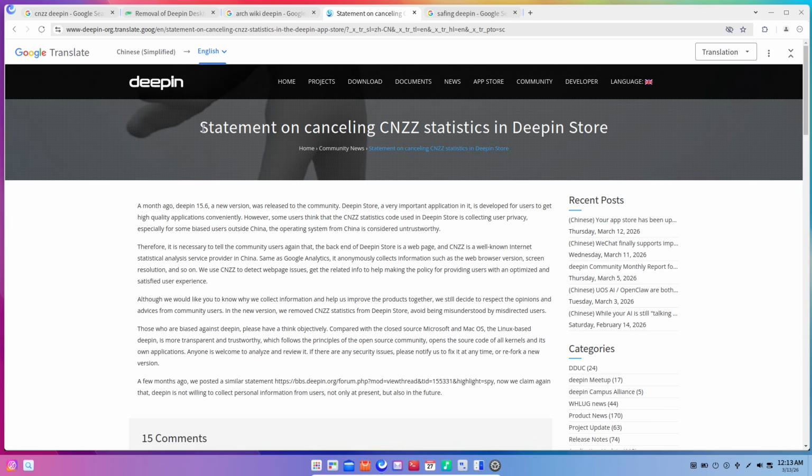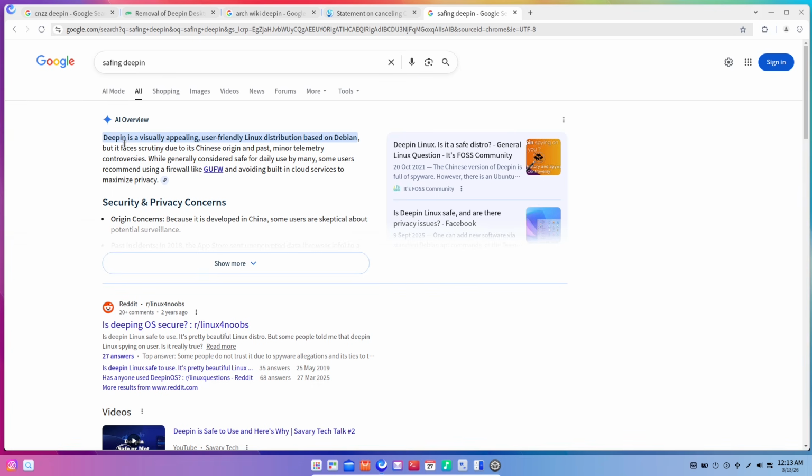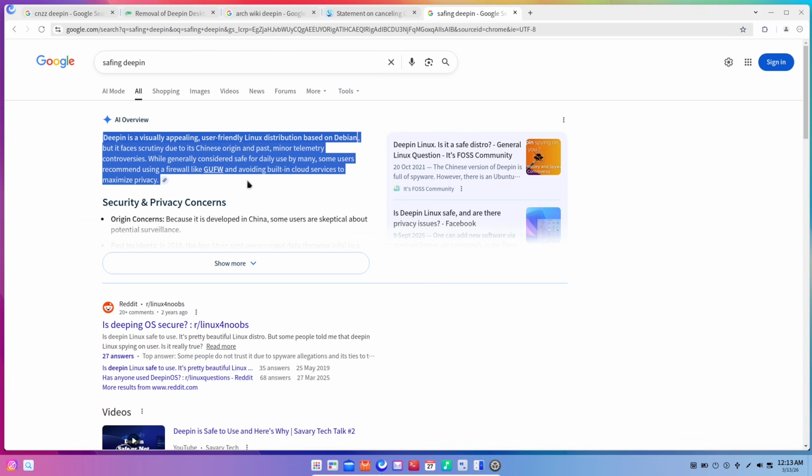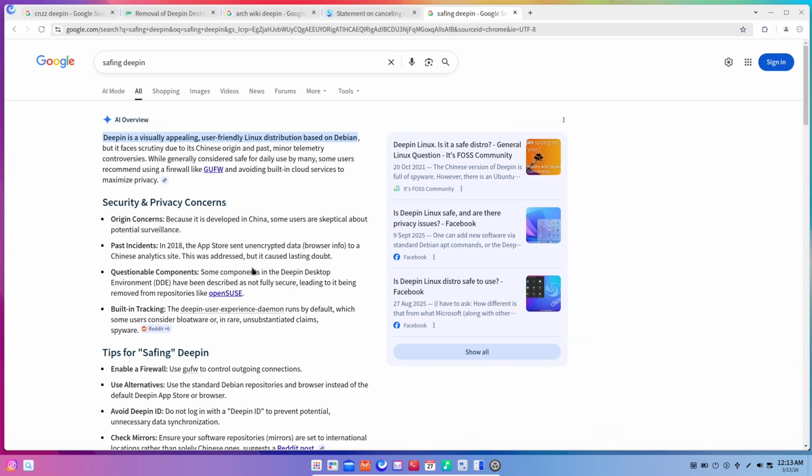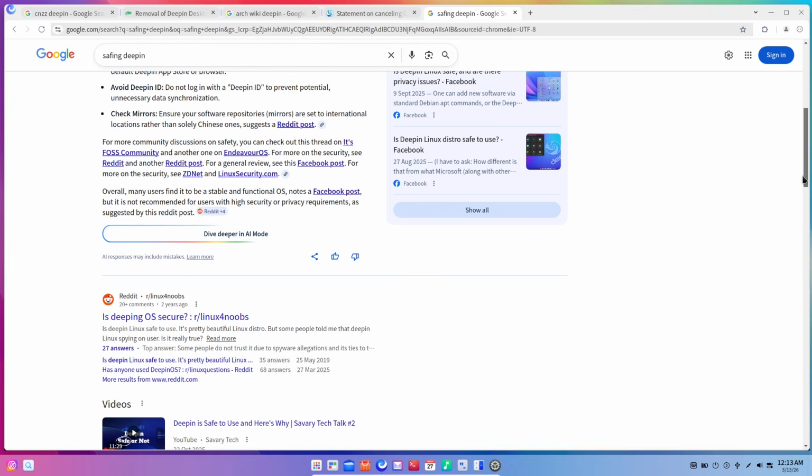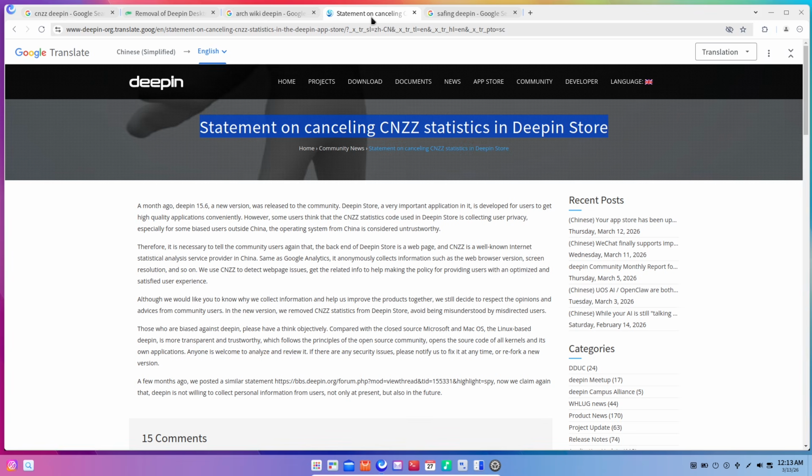Praise: what it gets right. Credit where it's due, Deepin nails design. Its default layout, theme tools, and curated app store make for a cohesive, designer-grade experience right out of the box. If you judge a distro purely on aesthetics, Deepin sits near the top.